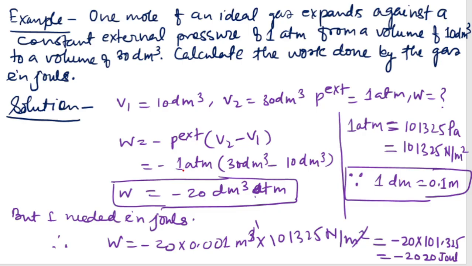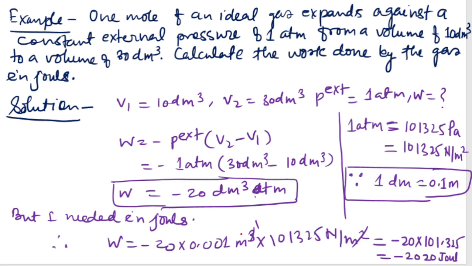So here simply put the P external value as 1 atmosphere, V2 is 30 and V1 is 10. After calculating, we will get this value, but this is not in joules, so we have to change this unit to joules. Okay.